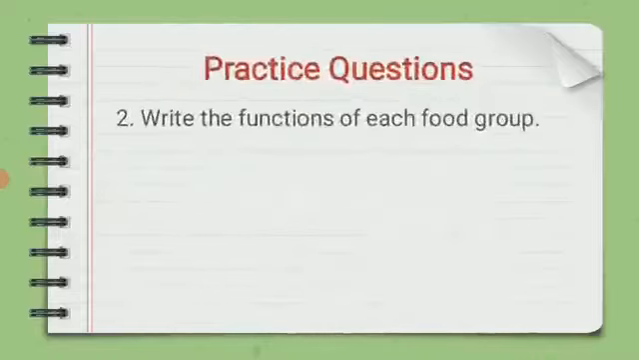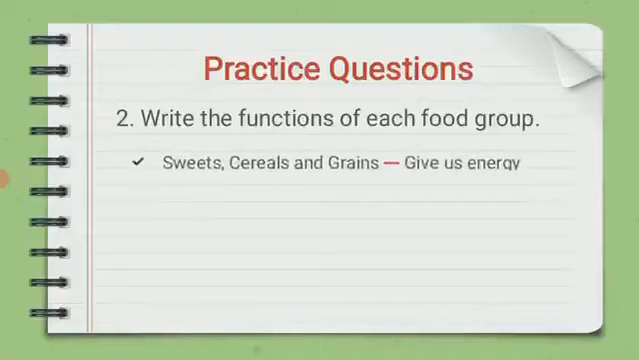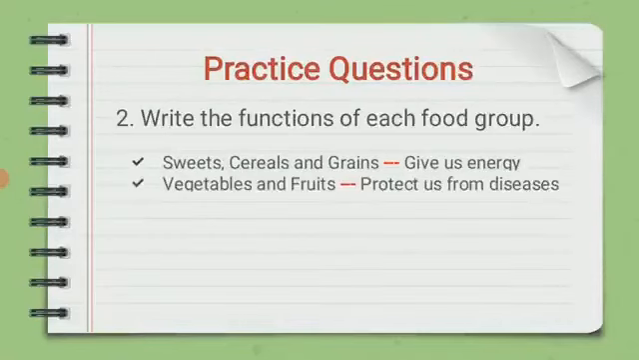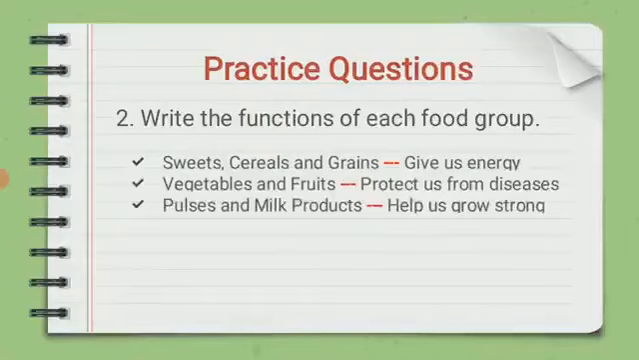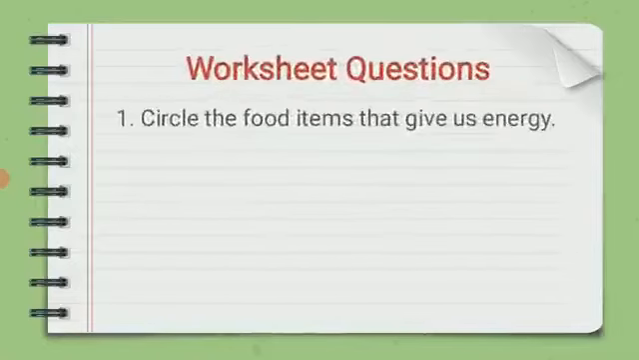Next question is, write the functions of each food group. Sweets, cereals and grains give us energy. Vegetables and fruits protect us from diseases. Pulses and milk products help us to grow and become strong. Next, worksheet questions.